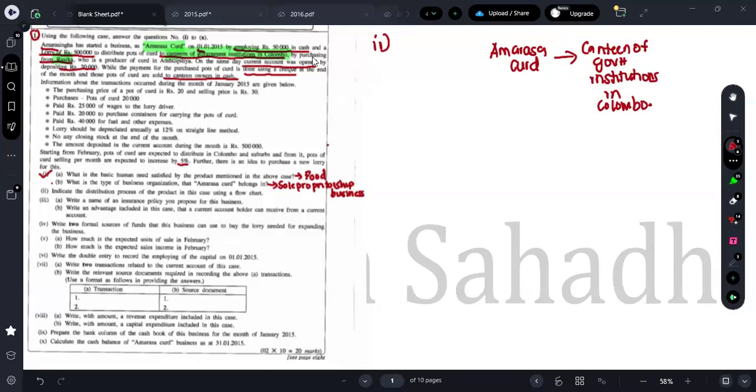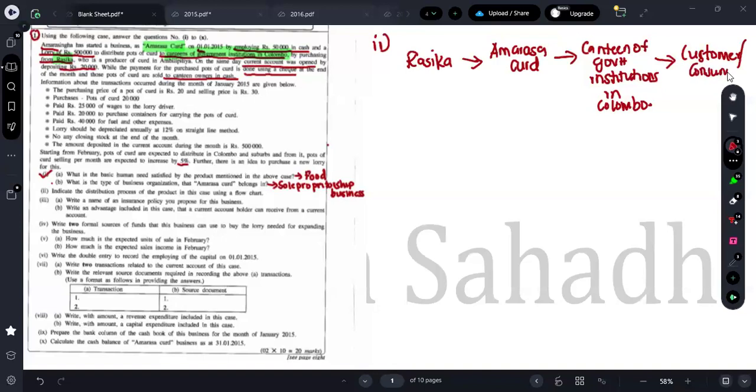Further, what do they say? By purchasing from Rasika. So this Amarasa Curd, he is purchasing from whom, guys? He is purchasing from Rasika. From the canteen, who will be purchasing? The customers or consumers only will be purchasing from the canteen. Did you all understand how to figure out the answer for that kind of question? Customer or consumer.